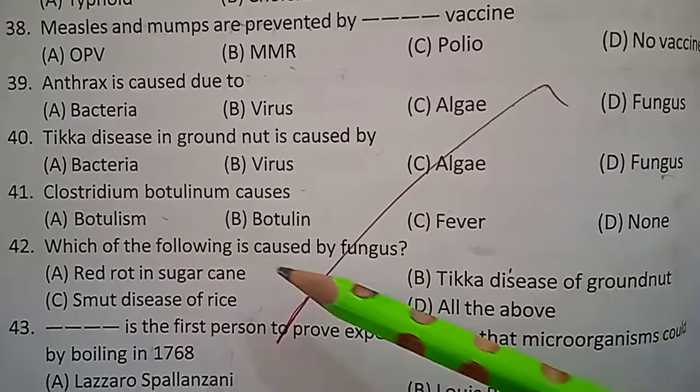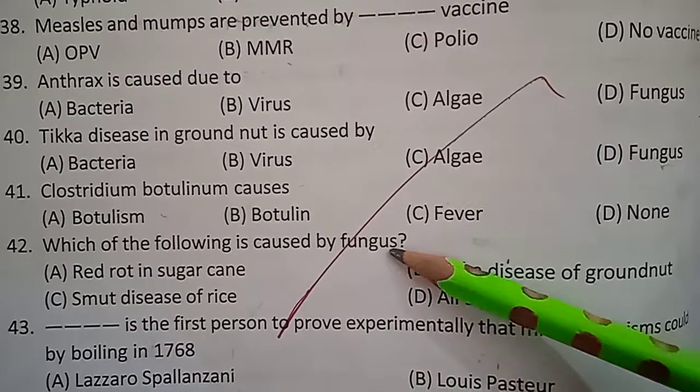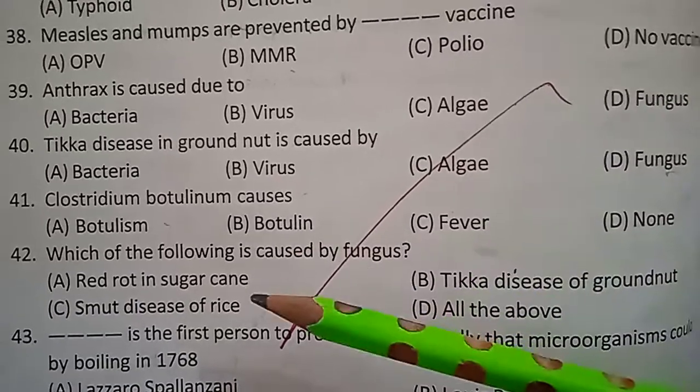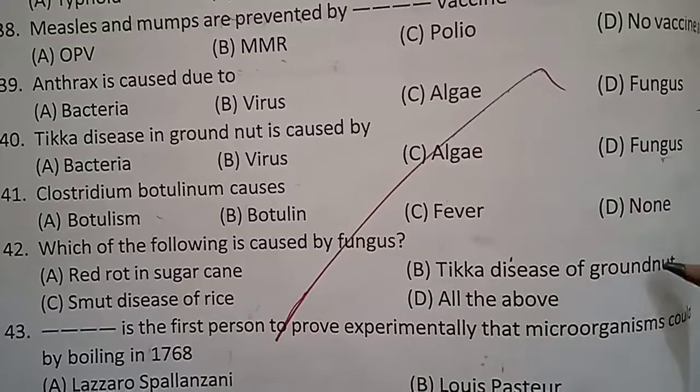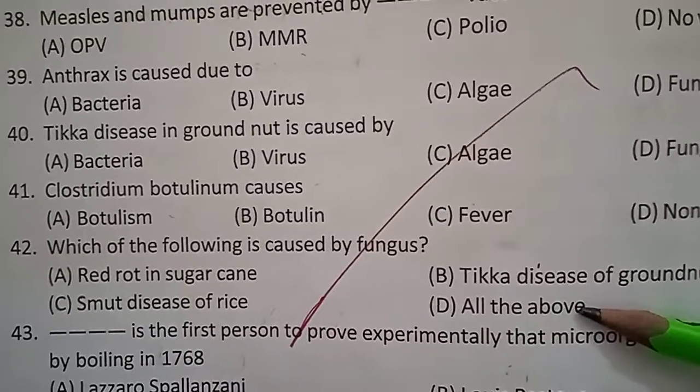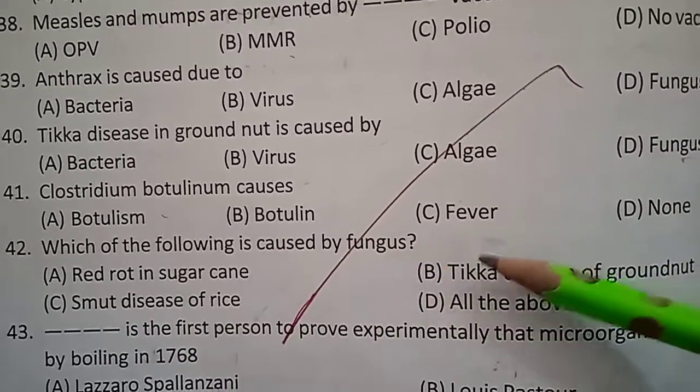Which of the following is caused by fungus? Red rot in sugarcane, smut disease of rice, tika disease of groundnut, or all of the above? All these options are correct.